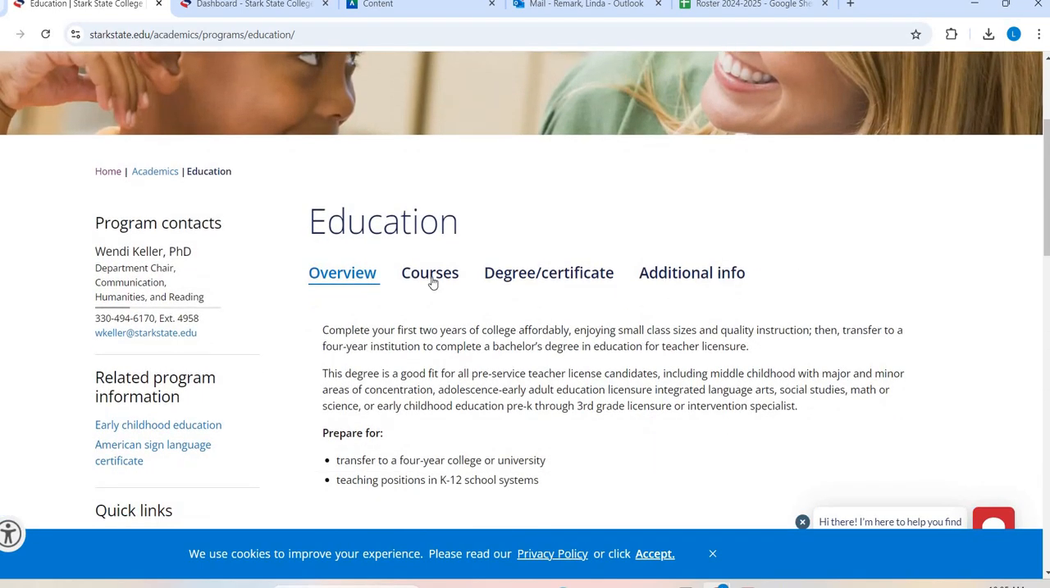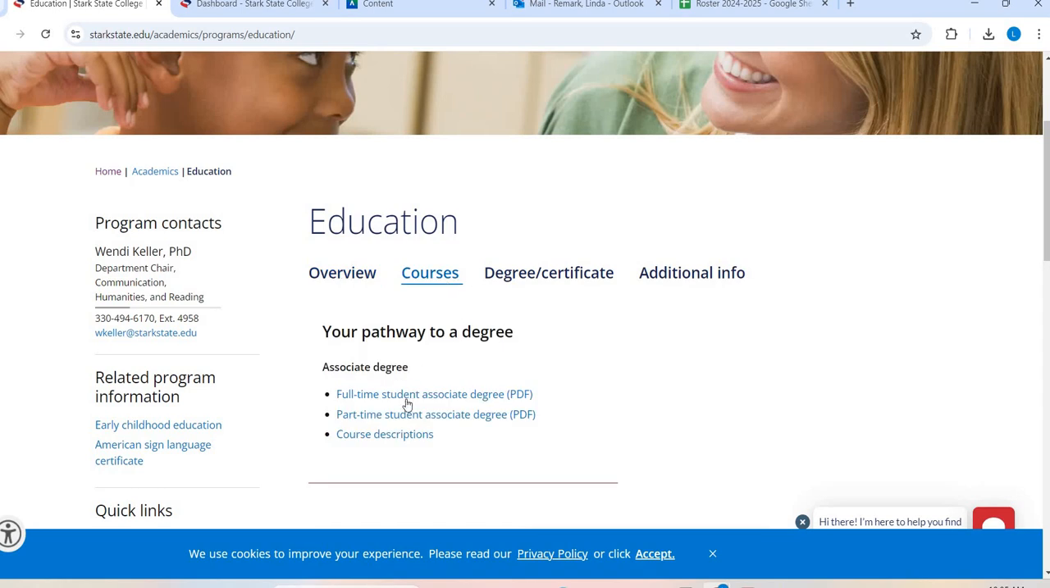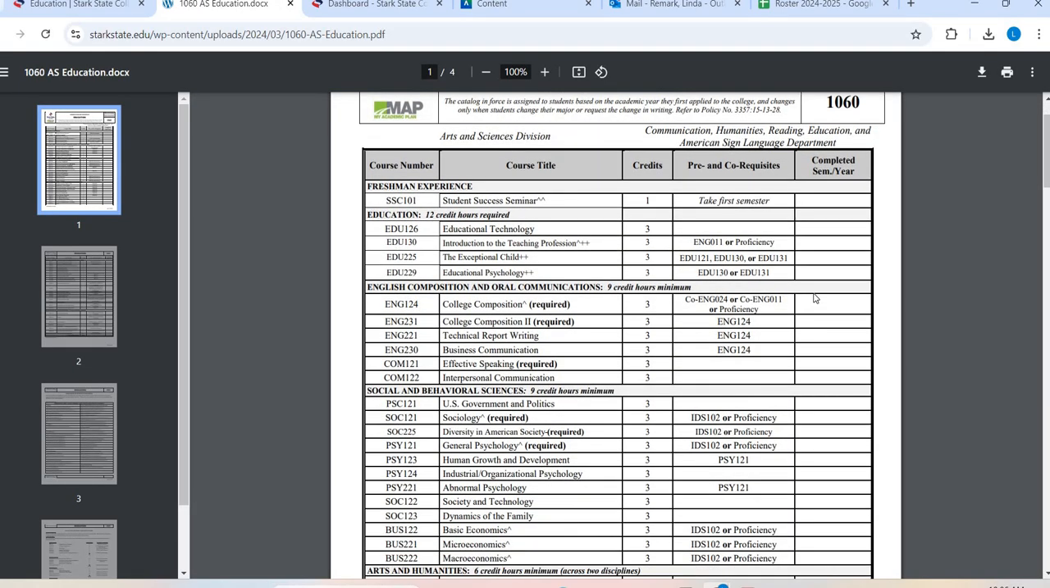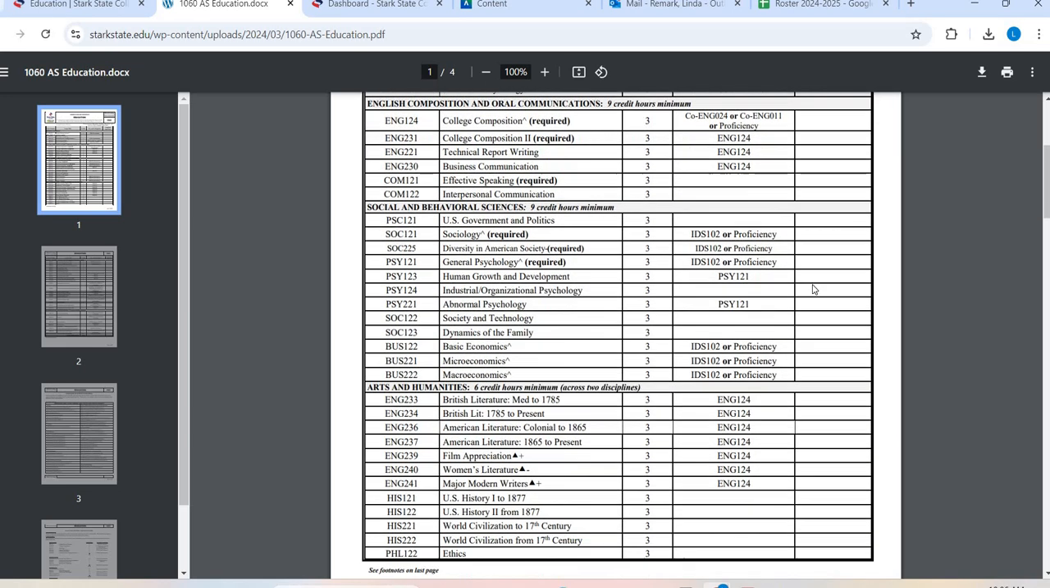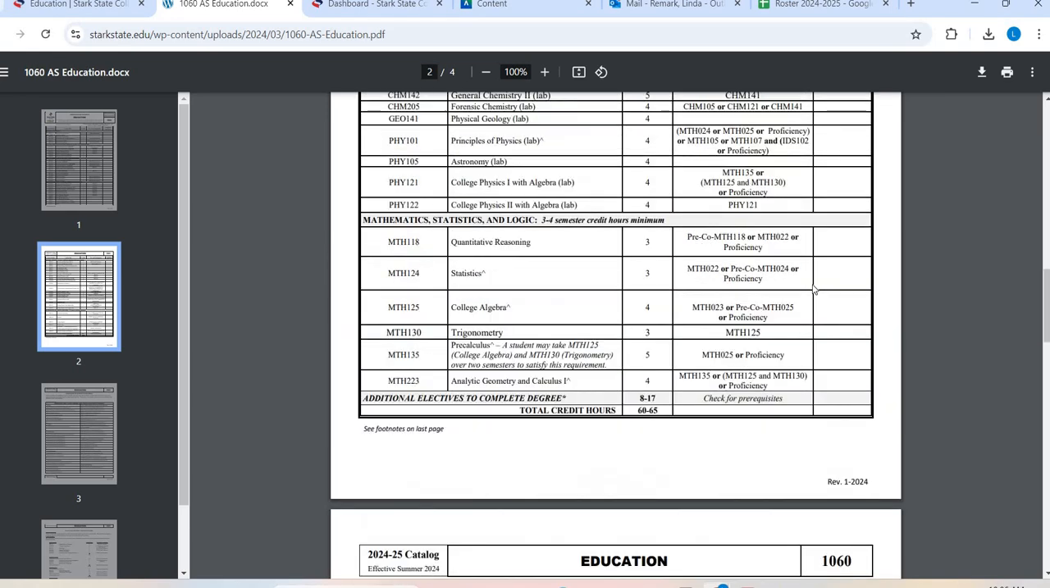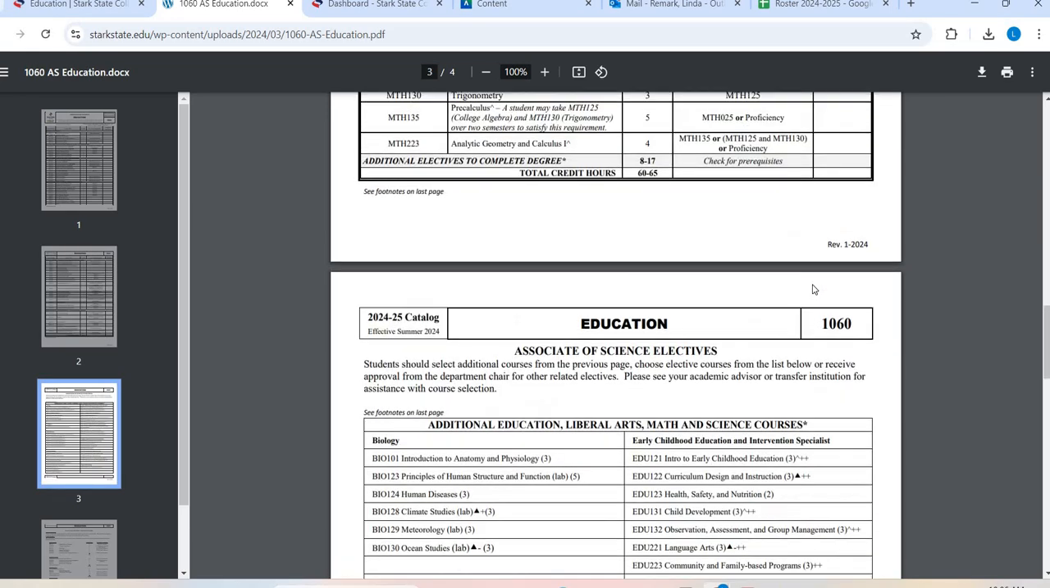I'm going to go up here and I'm going to go to courses. And these are the same information. It just depends on if you're going full-time or part-time, but it's the same information. It just gives you a different suggestion on what order to take the classes. So I'm going to click on that. It's going to open up into a PDF, and this is going to be all the courses that I need to take, minus maybe a few prereqs here and there that might be just really general courses to be able to complete this major.